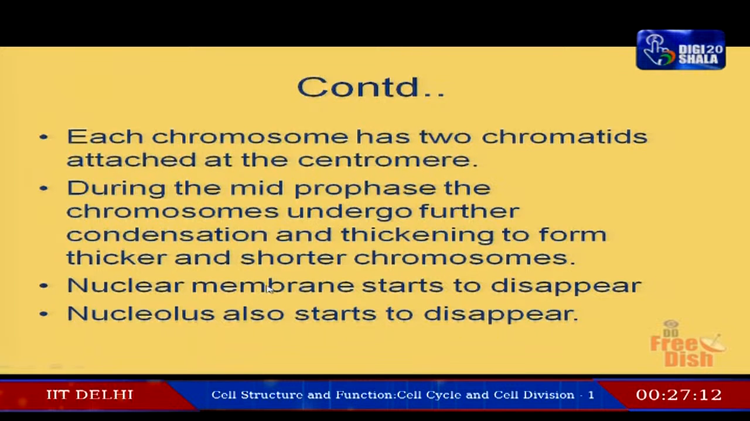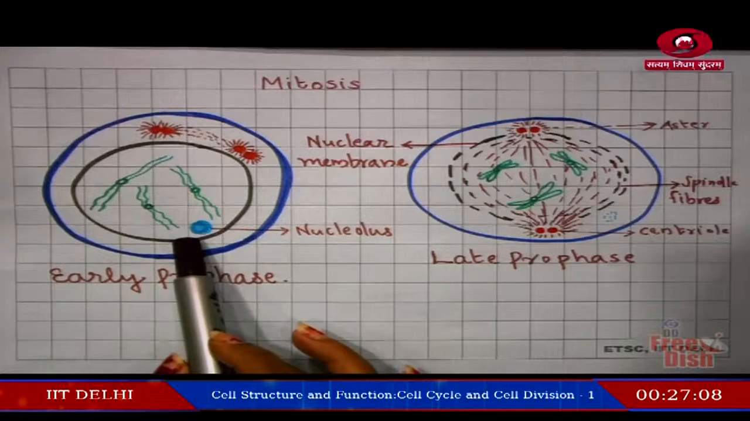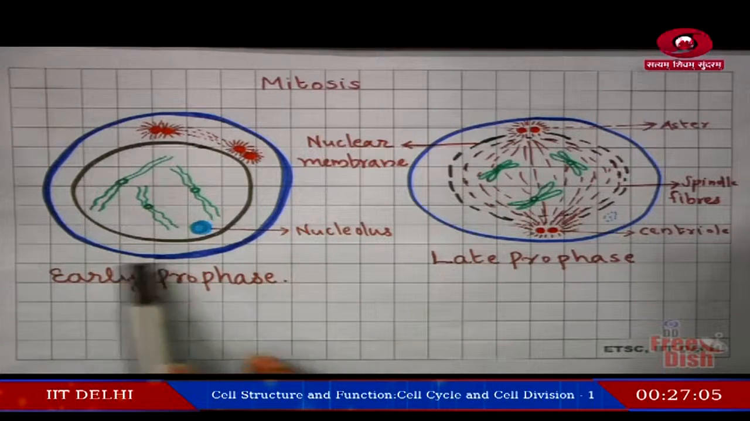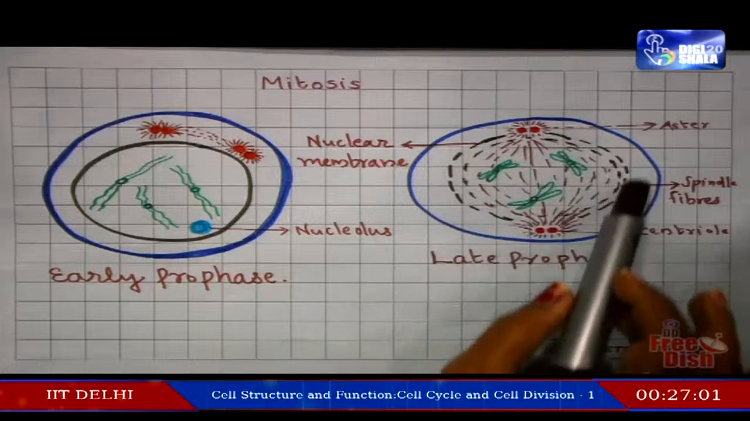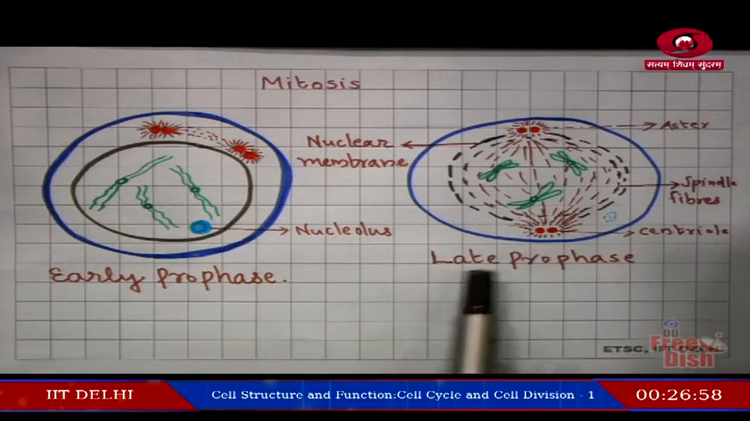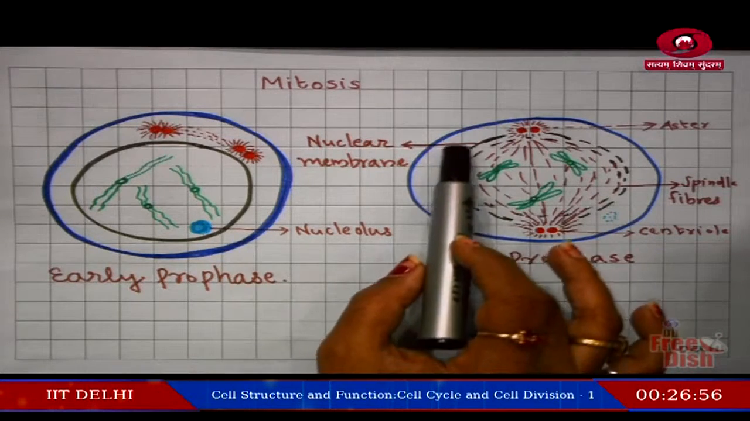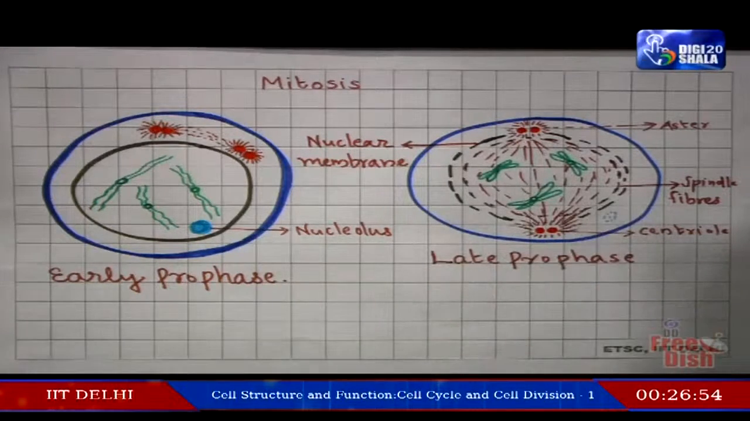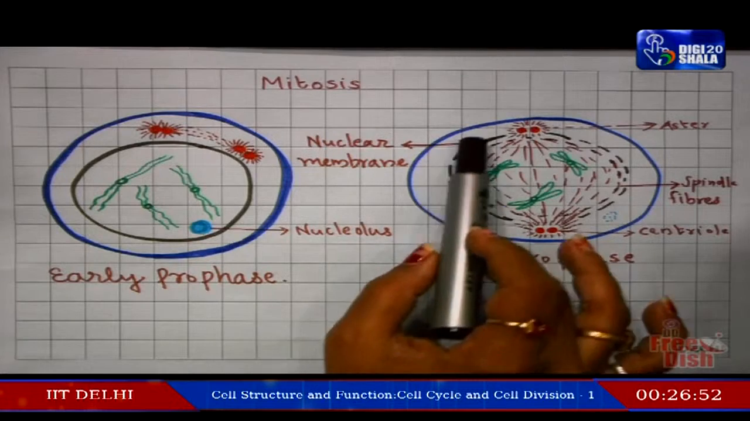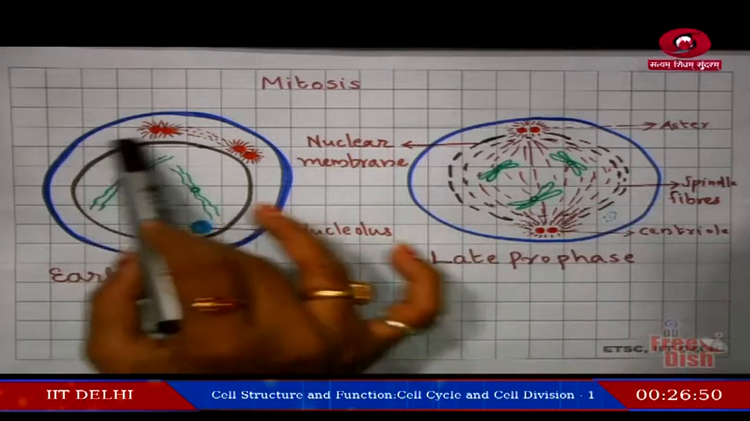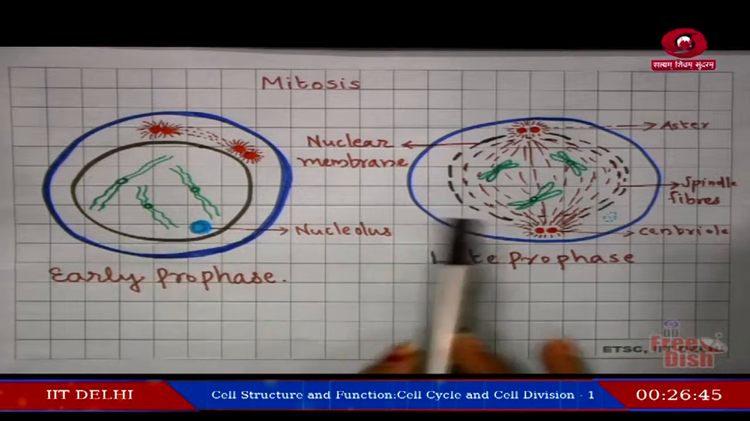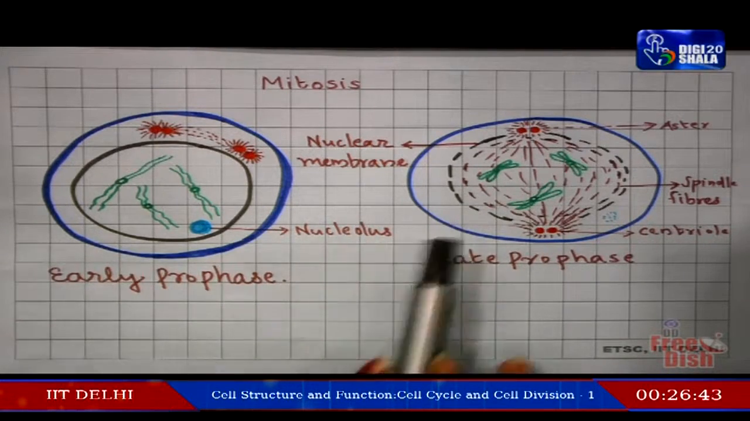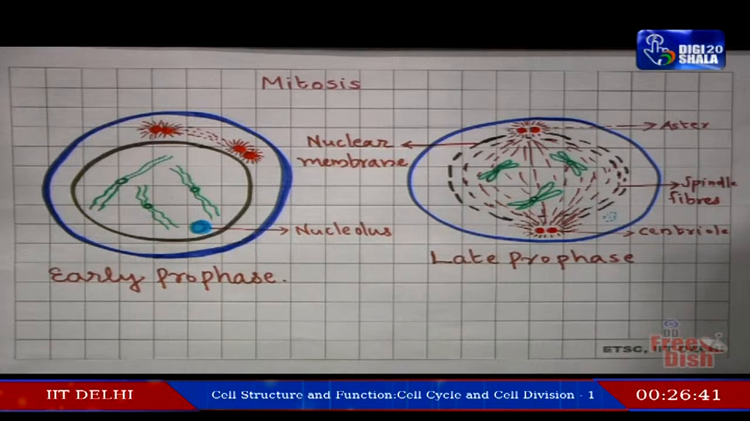Now, what happens to this nuclear membrane? Here you can see an intact nuclear membrane in the early prophase stage, but what happens in this late phase? Go through this diagram, the nuclear membrane starts disappearing. It can be seen represented here as a dotted line only. Here it is an intact line in the form of a definite circle. So, here the nuclear membrane starts to disappear.